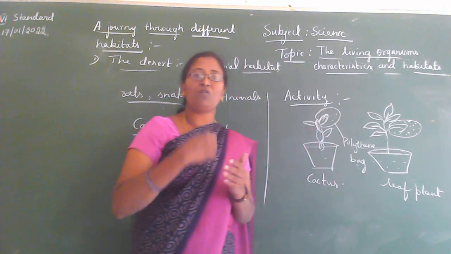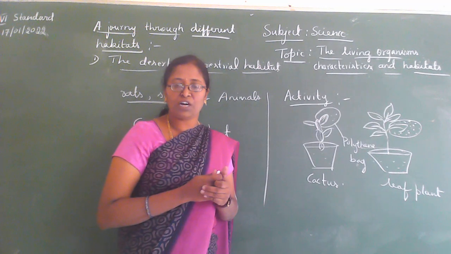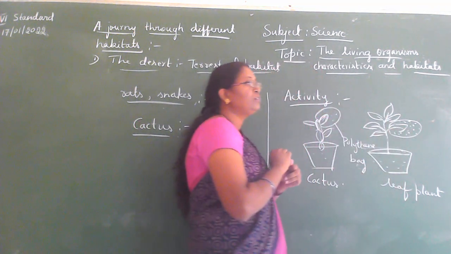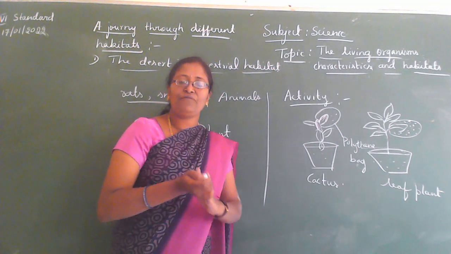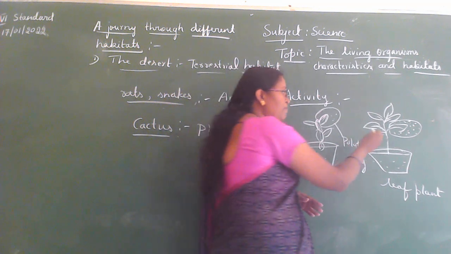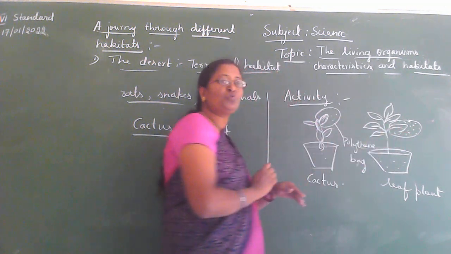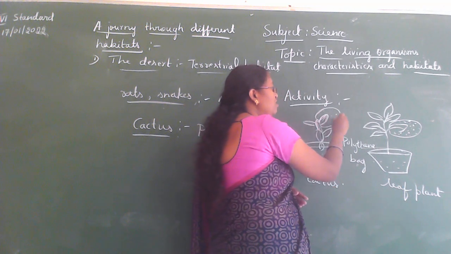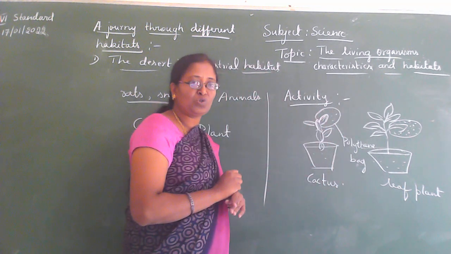It loses water through the stomata. Loss of water through the stomata and the leaf is called transpiration. The same function is taking place in these two plants, so through transpiration the loss of water takes place in both.